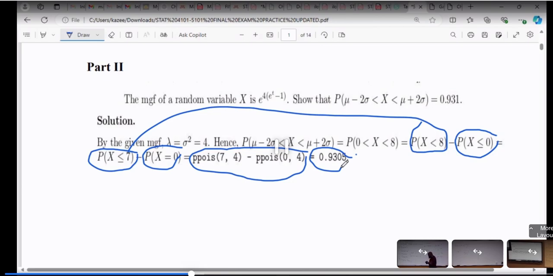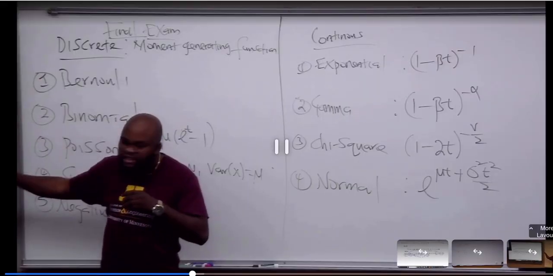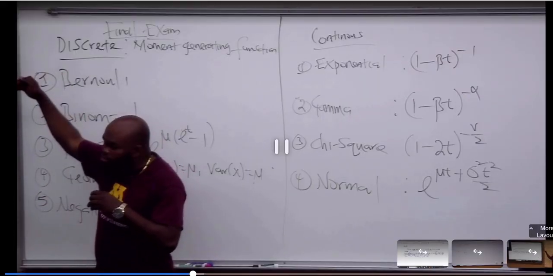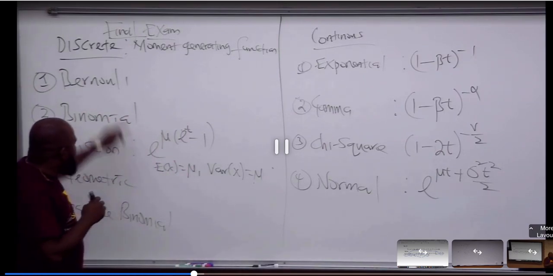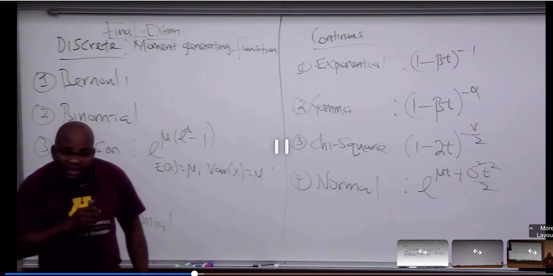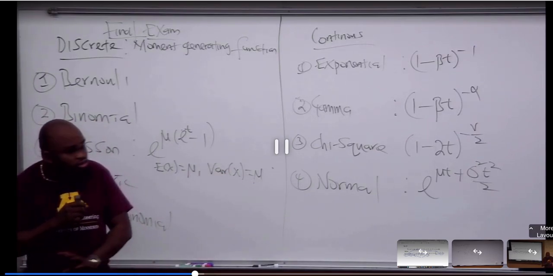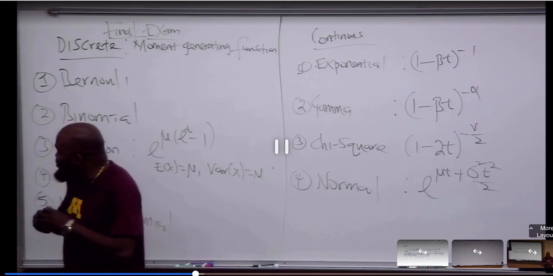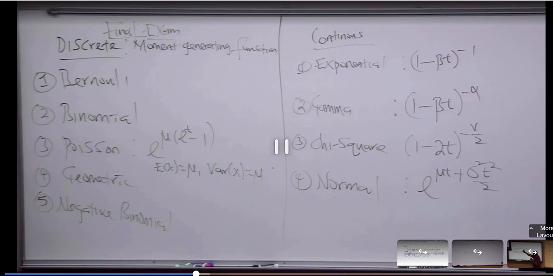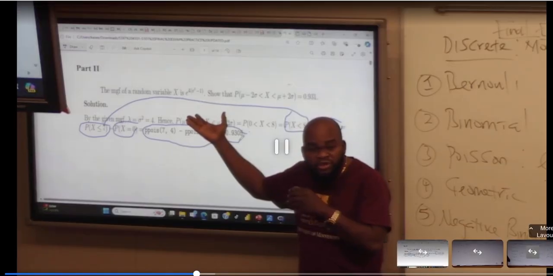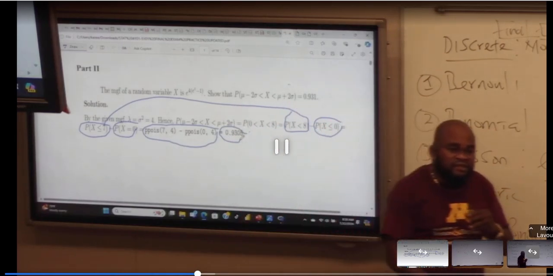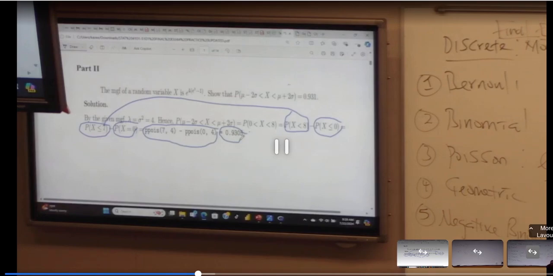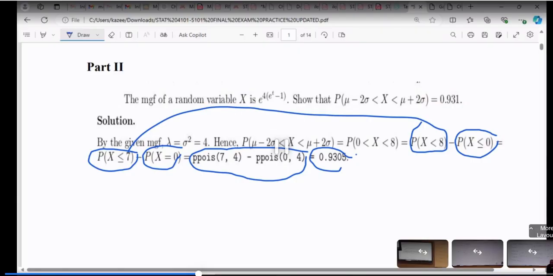Now a whole question. I'm confirming to you there's going to be a question centered on moment generating function. In the first one, they're going to mention the distribution, and you are going to be the one to figure the moment generating function out. You don't need to prove the moment generating function. Does that make sense? You do not need to prove. Now, I'm going to give you a moment generating function of a distribution. It could be any of them, and I ask you to find the probability or something like this. So please take notes. Now I'm done with the moment generating function.